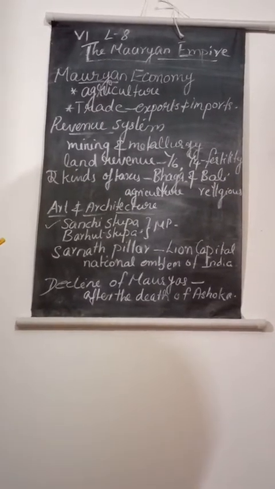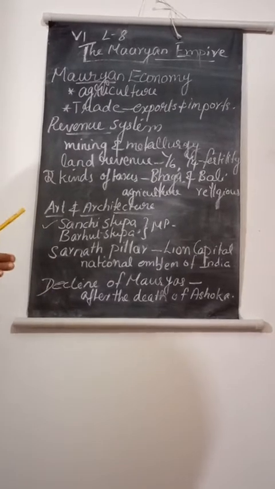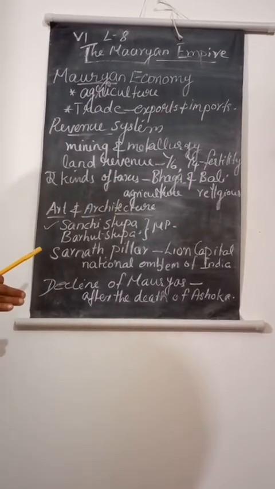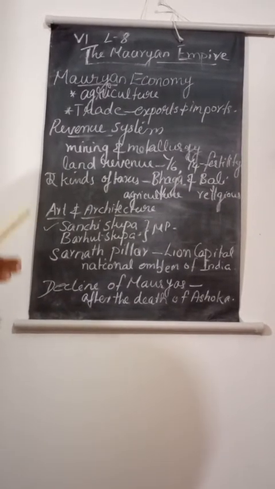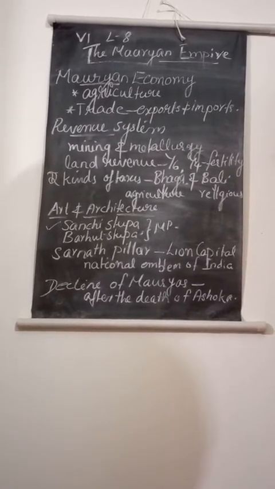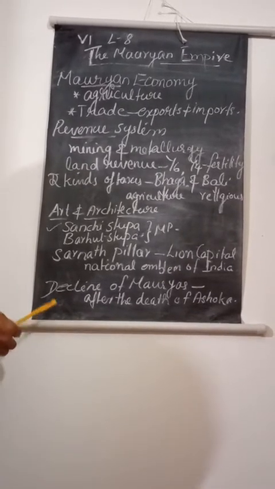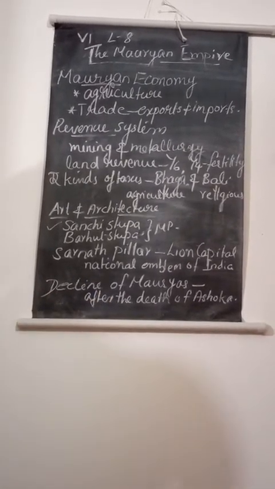At the start of this lesson I told you this lesson is very important. Many 1 mark questions are there. You want to read the text very deeply, in an intensive way, inside the lesson. Chances are there for many more 1 mark questions. So read the text. Next and the last topic is decline of the Mauryas.